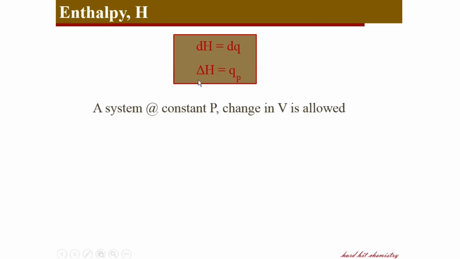For a measurable change, we say it is delta H. And as the system is at constant pressure, you can write enthalpy equated to internal energy plus pressure-volume work, and as internal energy, pressure and volume are all state functions, enthalpy is also a state function. A process accompanies a change in enthalpy delta H, and a state of the system is characterized by a given value of enthalpy.